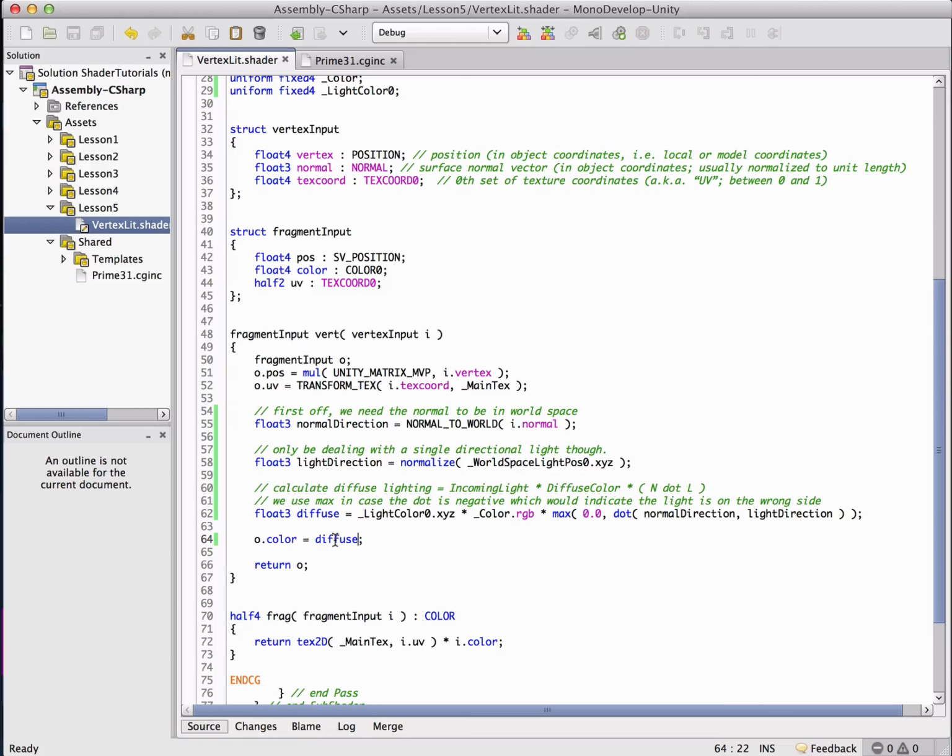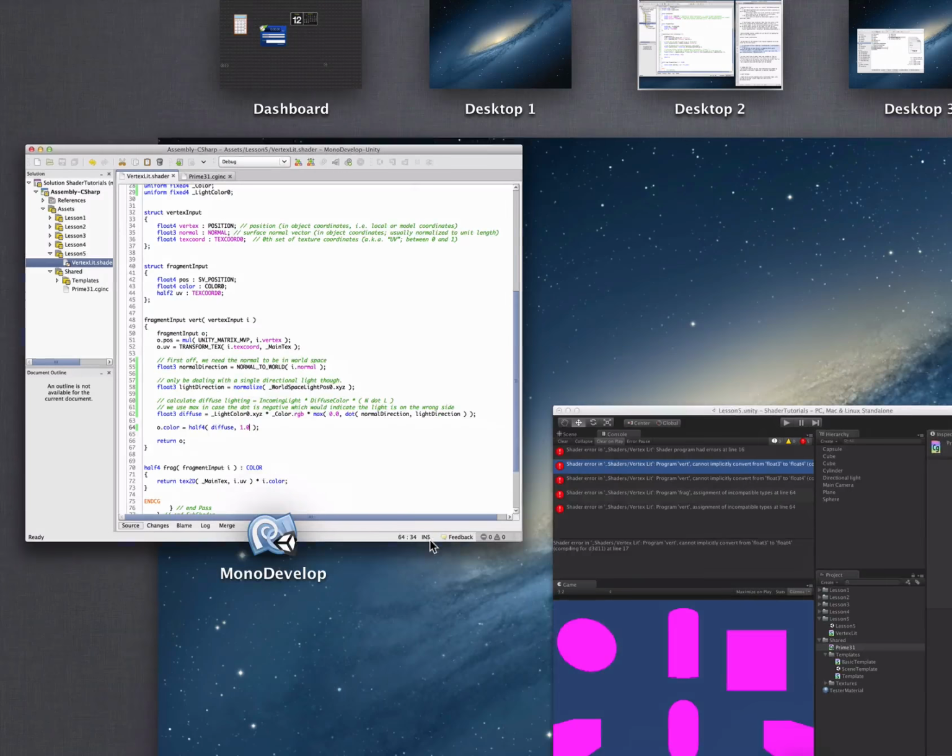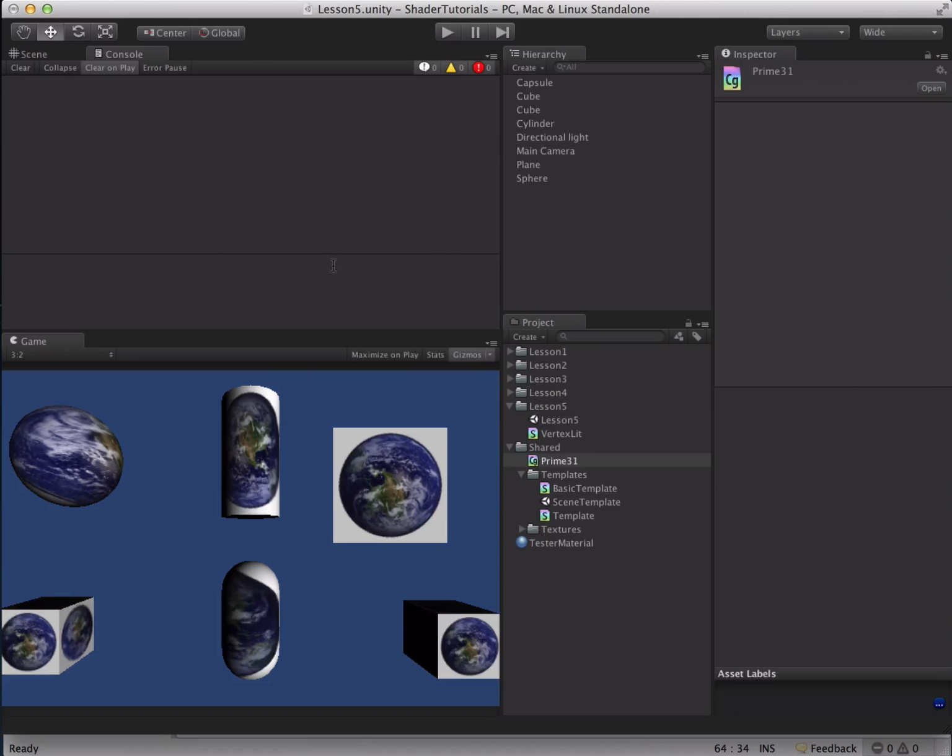The issue right here was that diffuse is a float 3 and color is actually a float 4. So what we want to do to fix that up is just make it a half 4 and stick a 1 in for the alpha value. Now we can jump back over to Unity, and there we go. We have lighting.